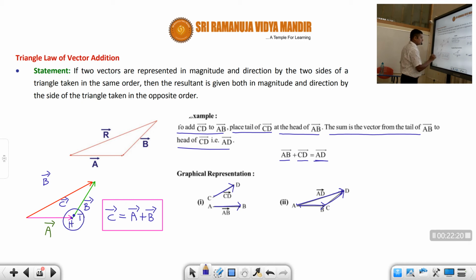Make sure that tail and head should coincide here. Here this is T, this is also T. So tail and tail here, and here head and head. If you want to add by the triangle method, please remember this: tail to head, and for parallelogram, tail tail, head head.